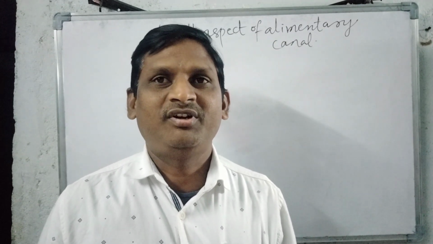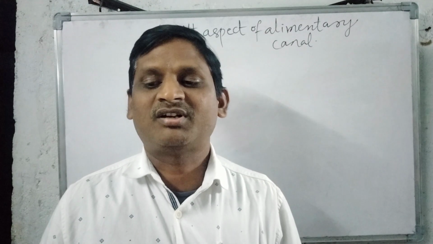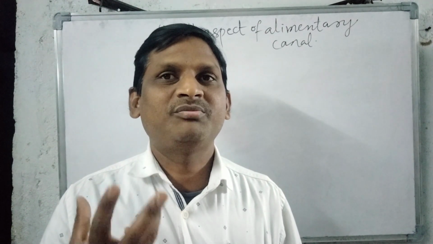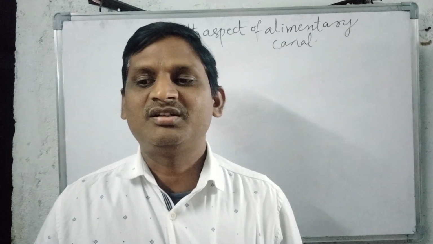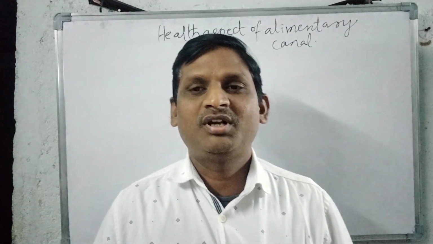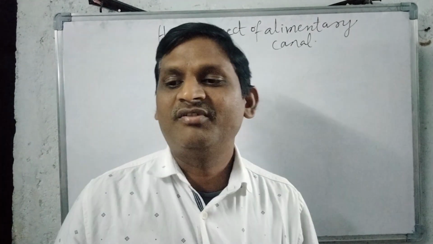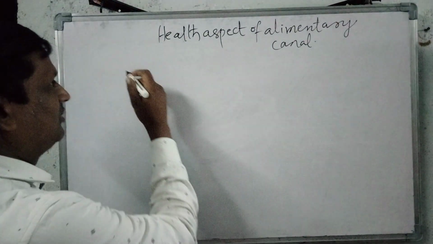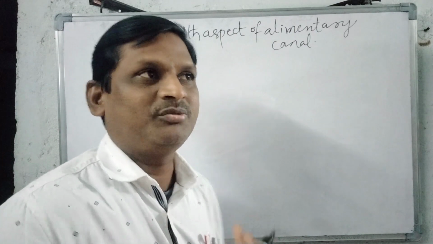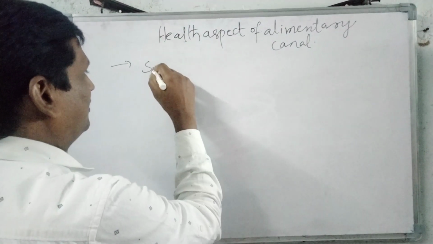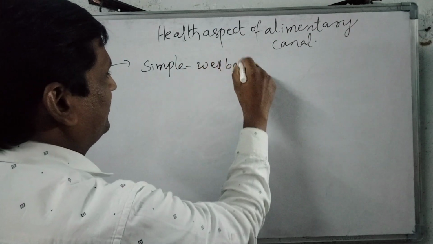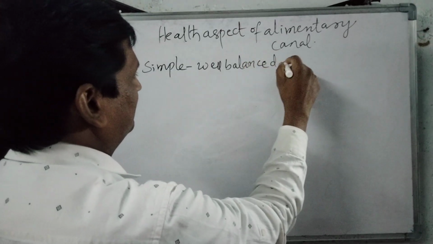To keep our alimentary canal healthy, we need to follow some instructions. The first and most important thing is that we have to take a simple and well balanced diet.